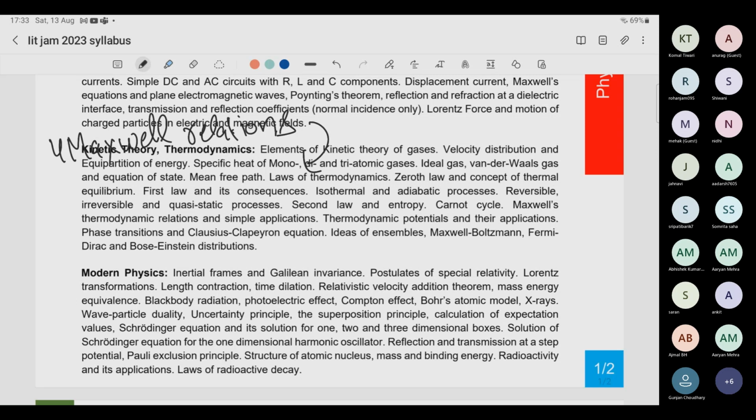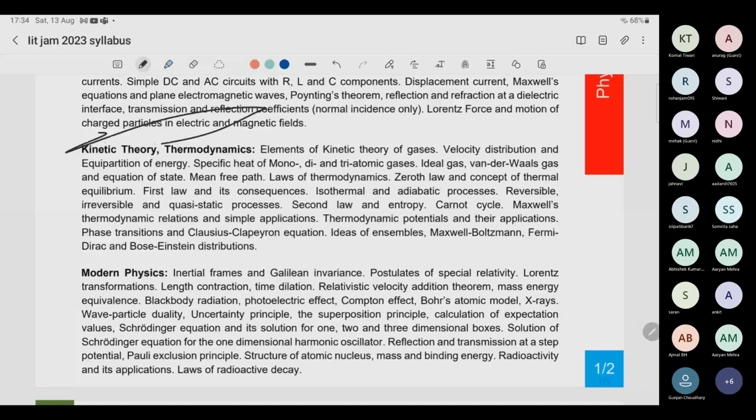Okay, and for the students of my group, you have the formula sheet in the Google Drive. Look at that. Each and every formula should be at your fingertips. If you have that in mind, then nothing else is required. Other than that, first law of thermodynamics, dQ equals dU plus dW. You already know this. What does each term mean? Which of these means work? Is it a state function or not? Is internal energy a state function or not? Things like that. Kinetic theory is not extremely important, but yes, questions do come.